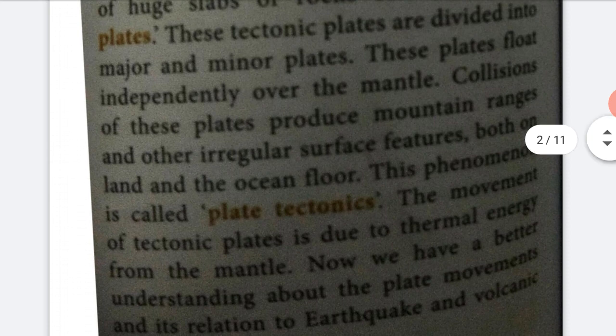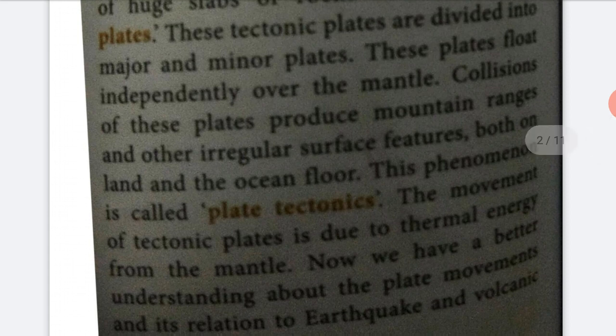The mantle is the middle part. First is the crust, and below the crust is called the mantle. The plates float independently over the mantle.